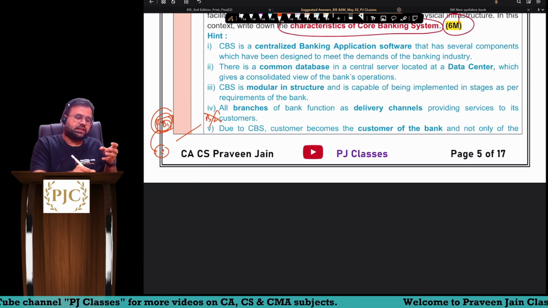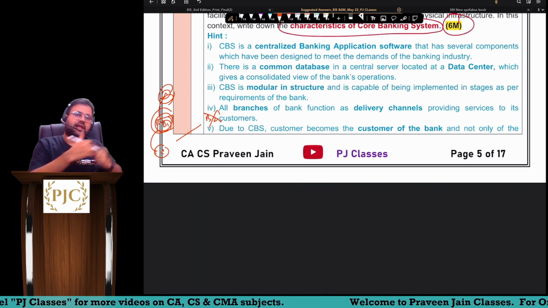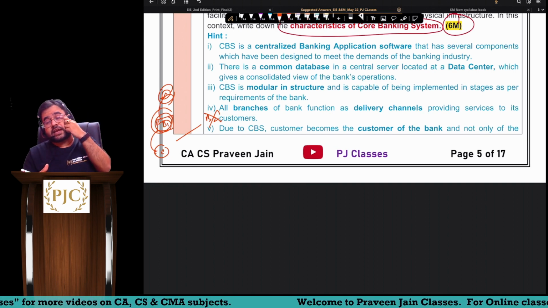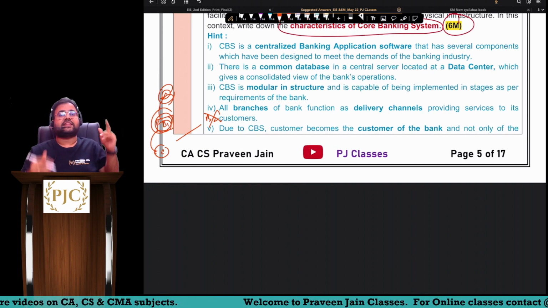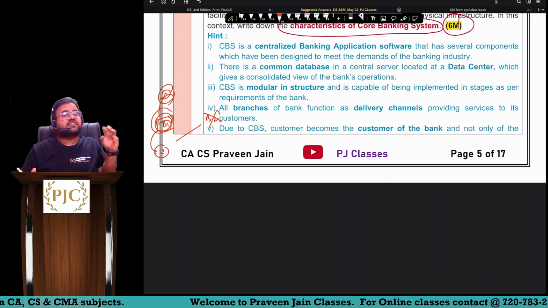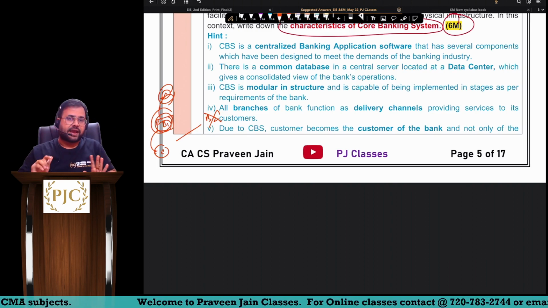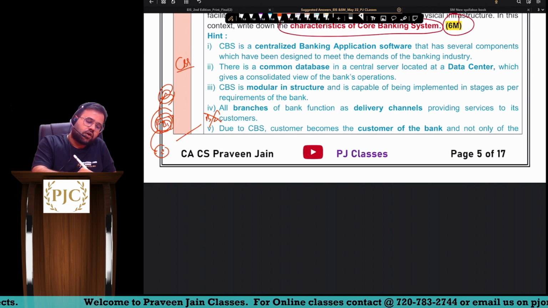Whatever data was there, that data of customer was only at that branch level, sir. So hence we used to say customer was more branch specific rather than bank specific. So he was the customer of the branch and not the customer of the bank. But sir, then comes something called core banking system.